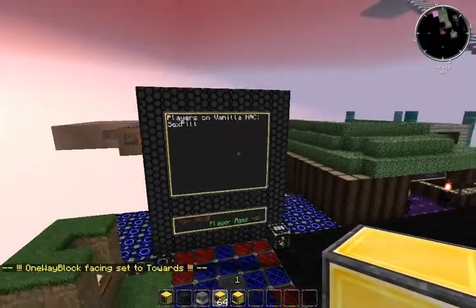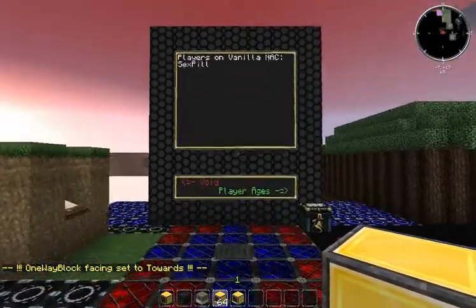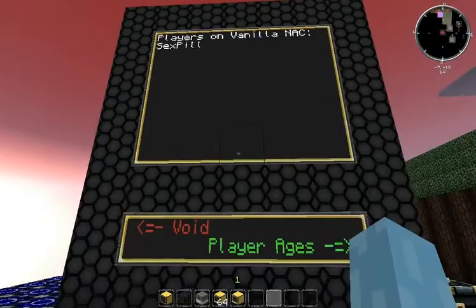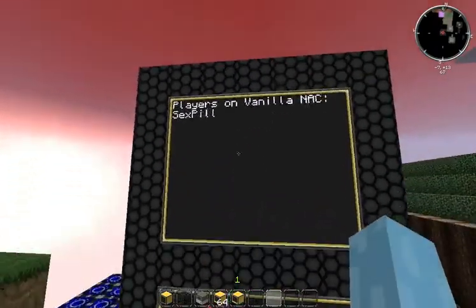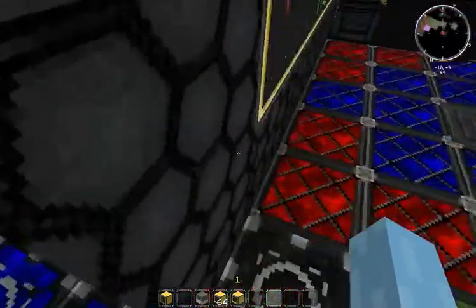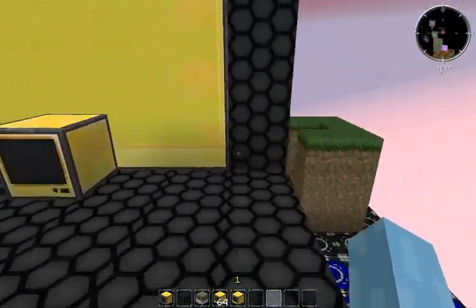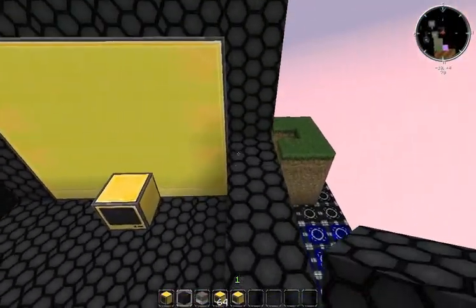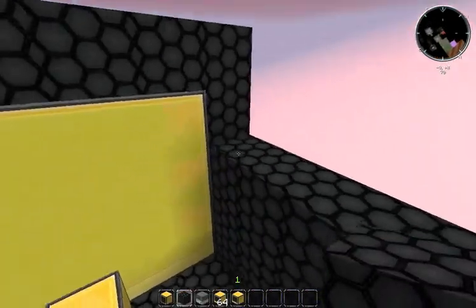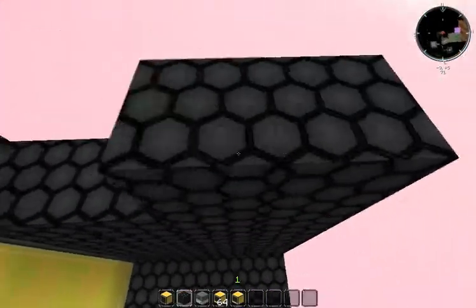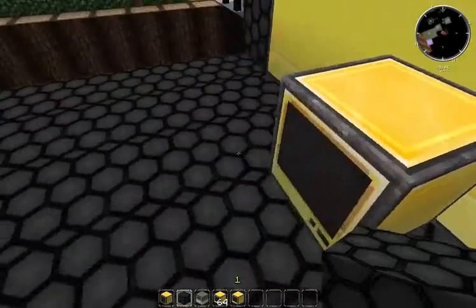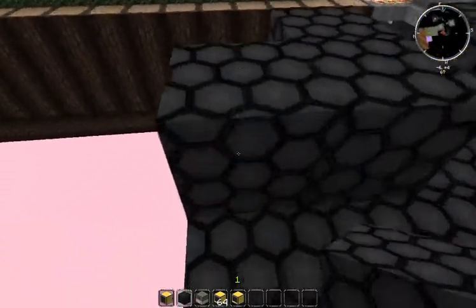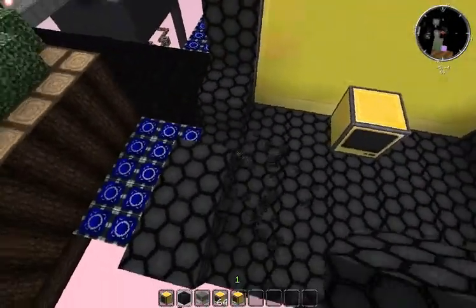So, yeah. Now, while we're playing here, we can see how many, we can see who all's on our server. So I'm going to make the admin list here a little bigger. And we'll probably use this monitor for some other goodies too.